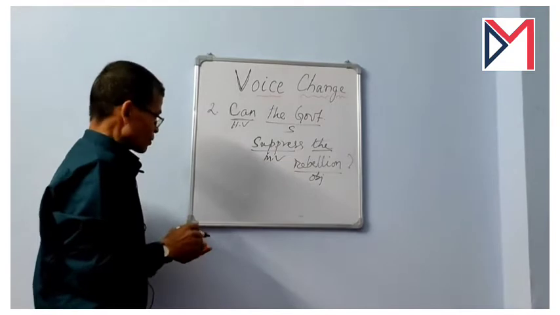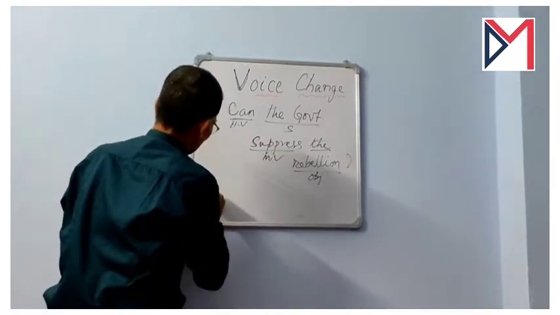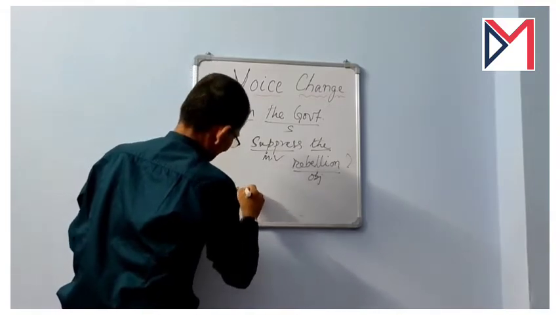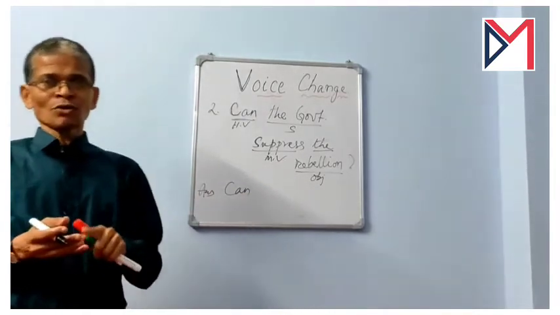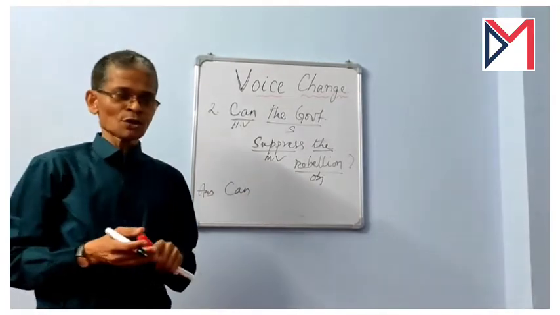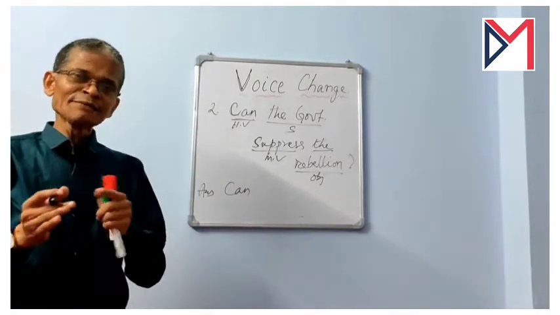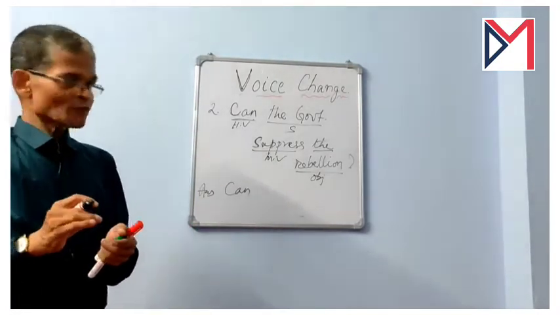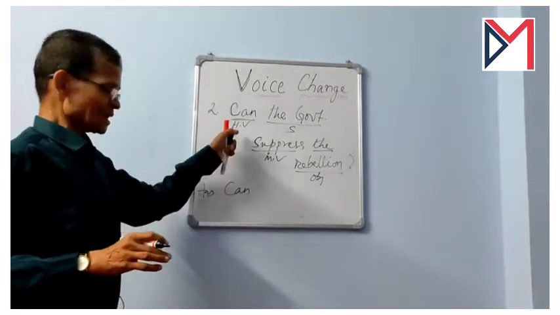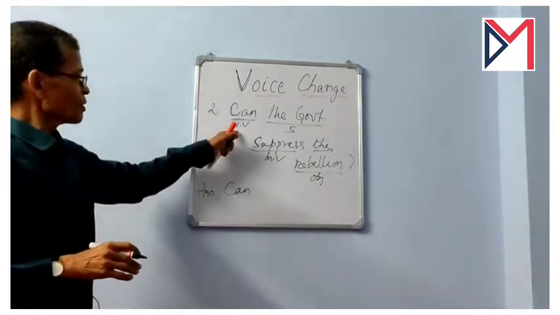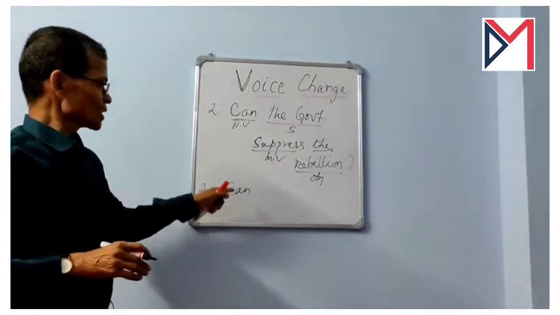As I have told you in the first example, first of all we have to write can. Why can? Because the modals can, could, may, might, used to, ought to, need, dare, must, shall, should, will, would remain unchanged. Therefore, instead of changing to any other form, we have to use can first.